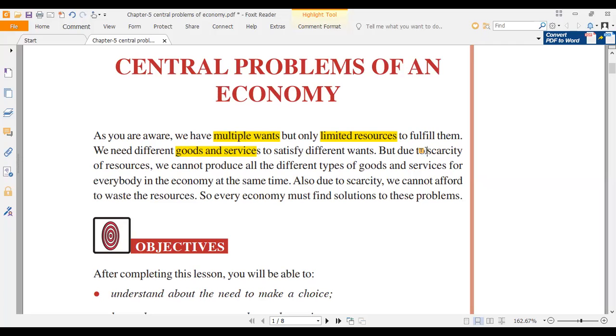So what happens? There is scarcity of resources, very limited money.